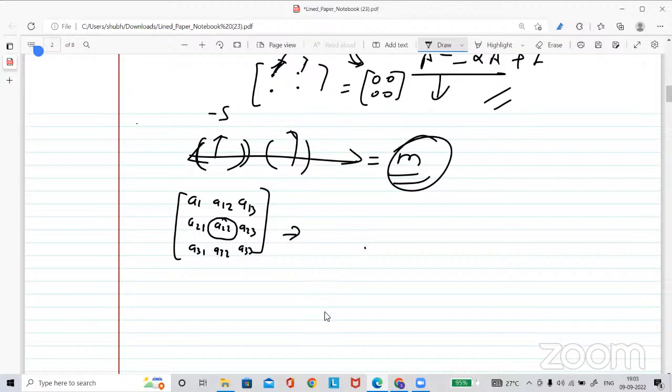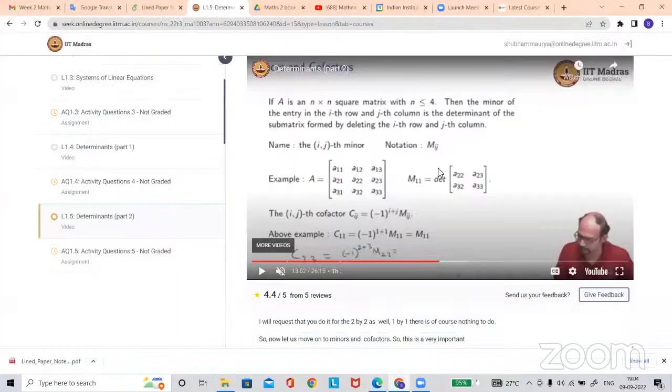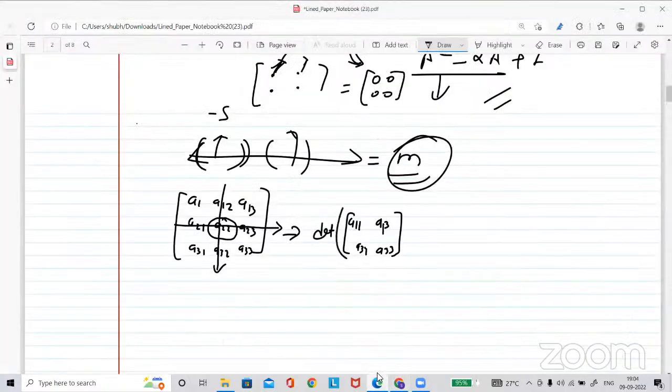So like for this entry, you want to evaluate the cofactor. So what you will do? First, you will find the minor. So how will you find the minor? Just remove this row and this column. So what entries remain is this: A11, A13, A31, and A33. So this is the matrix you will get as the minor of this entry, right? The minor will be the determinant of this matrix. Okay, are you getting what I'm saying, Sneha?